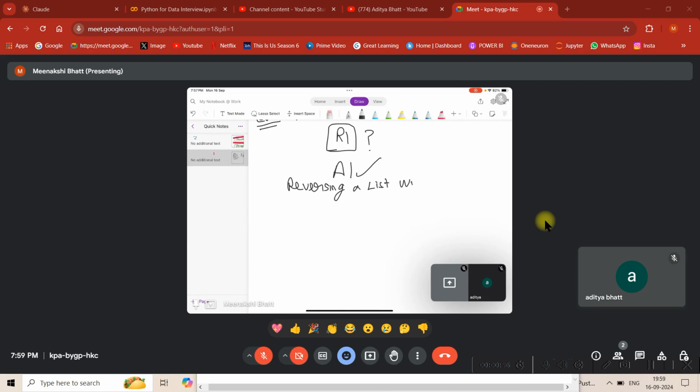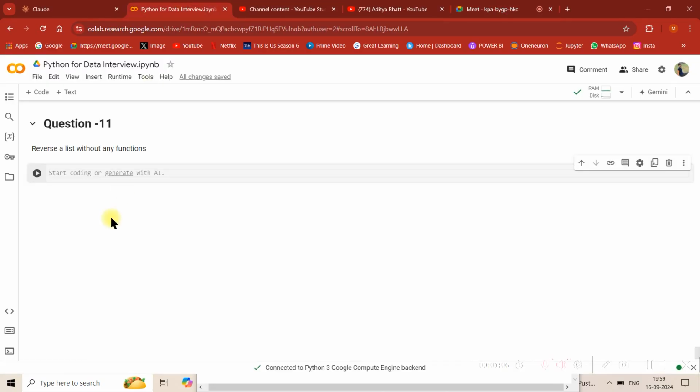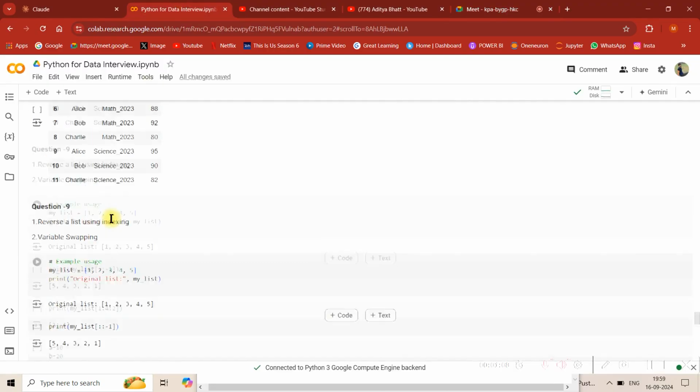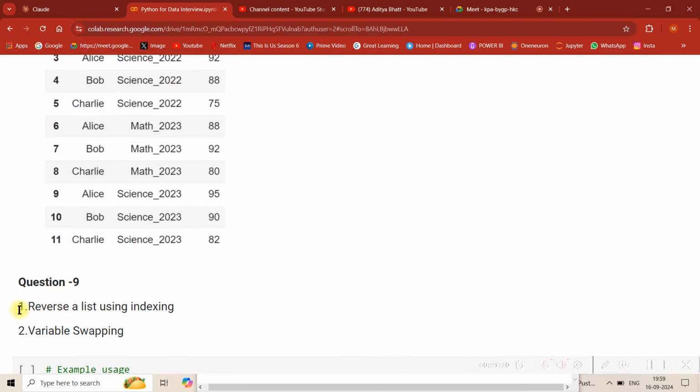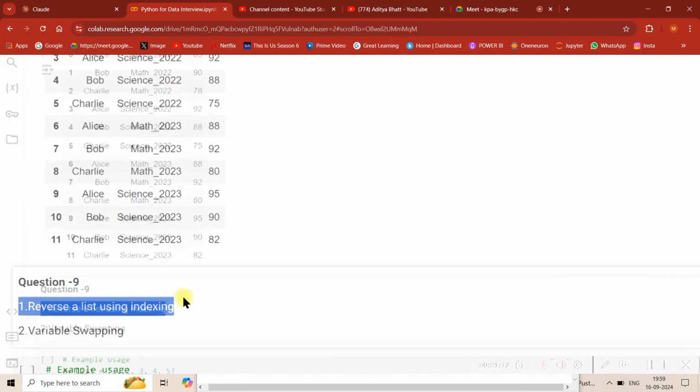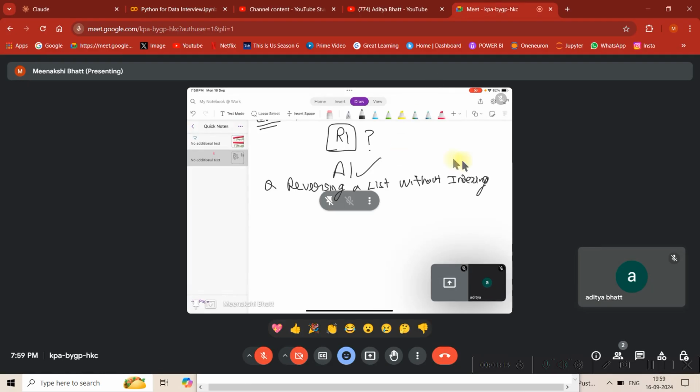without indexing. So guys, if you remember, let me share my series. This is the notebook that I'm maintaining. Last time, in question 9, there was a question to reverse a list using indexing. Now we have a question where it's reverse a list without using indexing.